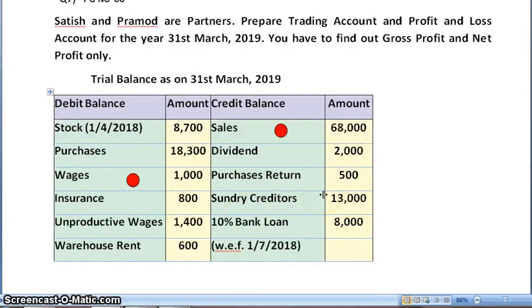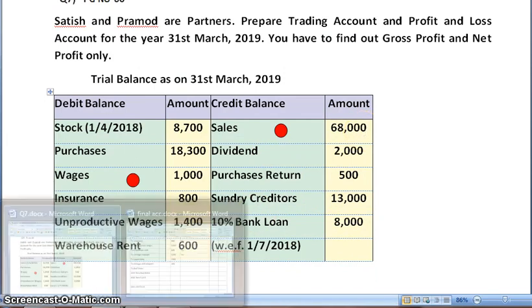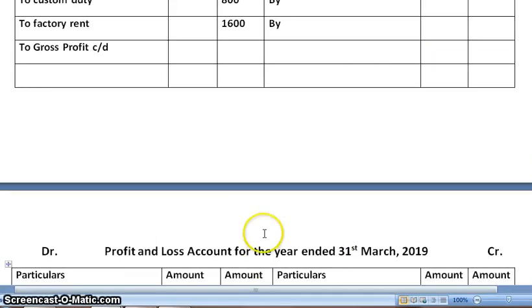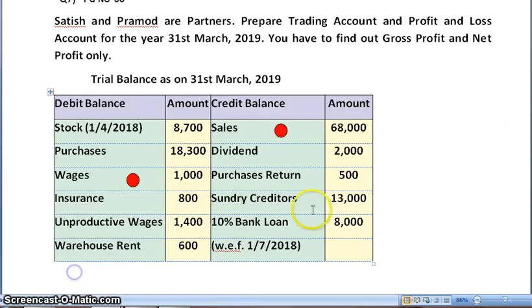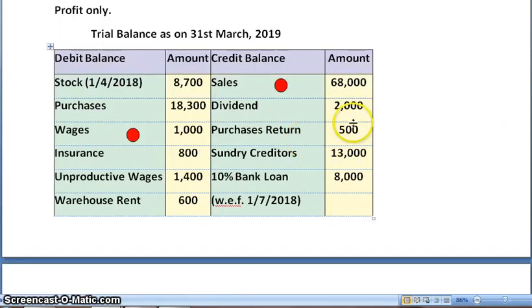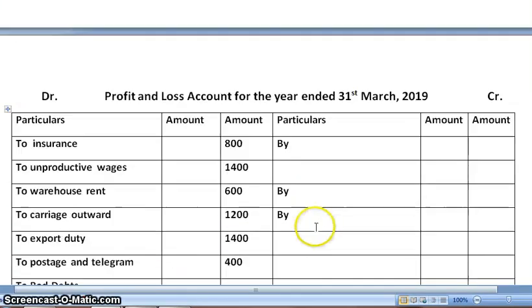Now on credit side of trial balance, we have sales 68,000. Also there is an adjustment relating to it. So inner column, trading account credit side. Next, dividend, which is on credit side. So this would be dividend received. So profit and loss account credit side. Amount is 2,000.